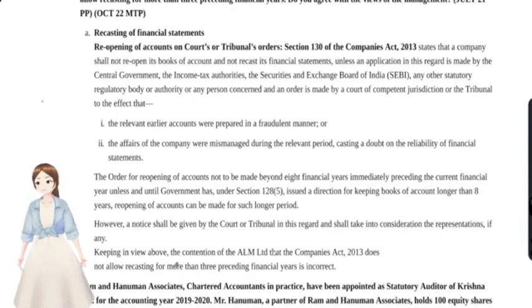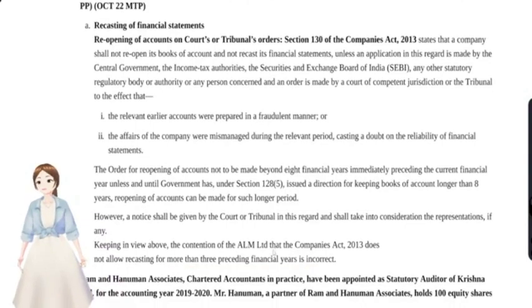Keeping in view the above, these were all the provisions of the Companies Act under Section 130, reopening and recasting of financial statements. The contention of ALM Limited that the Companies Act does not allow recasting for more than 3 preceding financial years is incorrect. The 3 years was for voluntary revision of financial statements.